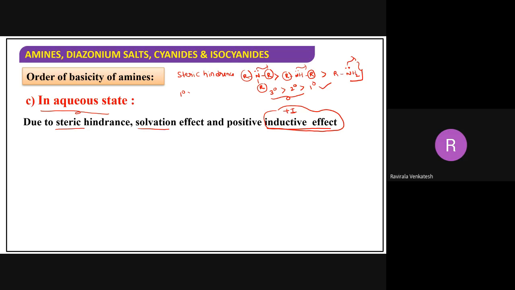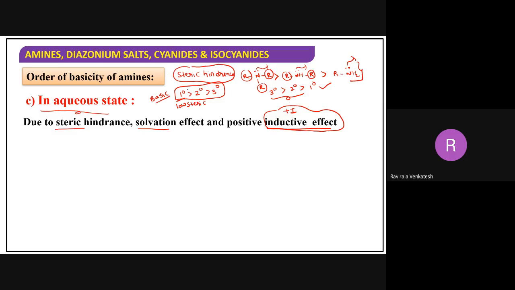Primary amines are more basic than the secondary. Secondary is more basic than the tertiary. Why? Because primary is not having steric hindrance, low steric hindrance it is having. So it can donate electrons easily. Even though less plus side groups are there, it can donate the lone pair more easily. That means tertiary amines are having more steric hindrance. That is the reason primary amines are more basic. This will be the basic character if you take steric hindrance as a concept.